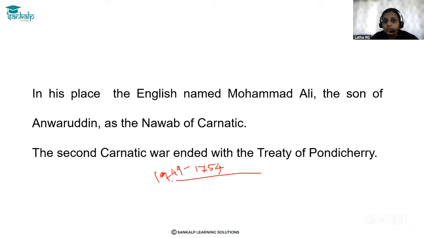This war brought laurels, or victory, to the English, while the French suffered a political setback. They lost their provinces and suffered a huge political setback in the Second Carnatic War. After this, the Third Carnatic War took place from 1756 to 1763. There also the French lost their provinces and suffered a huge political setback, and the British succeeded in conquering southern India through the Carnatic Wars.